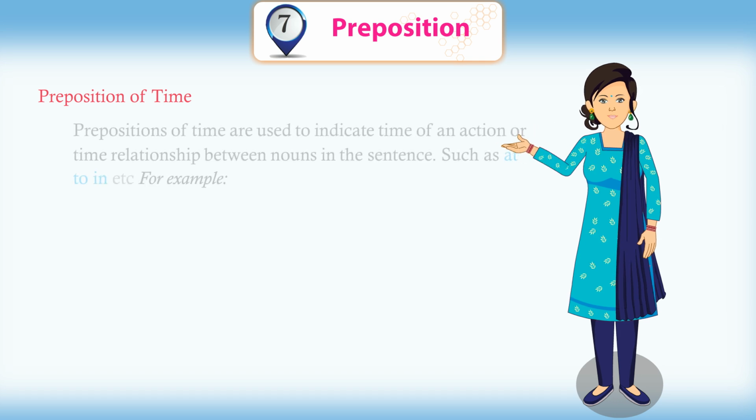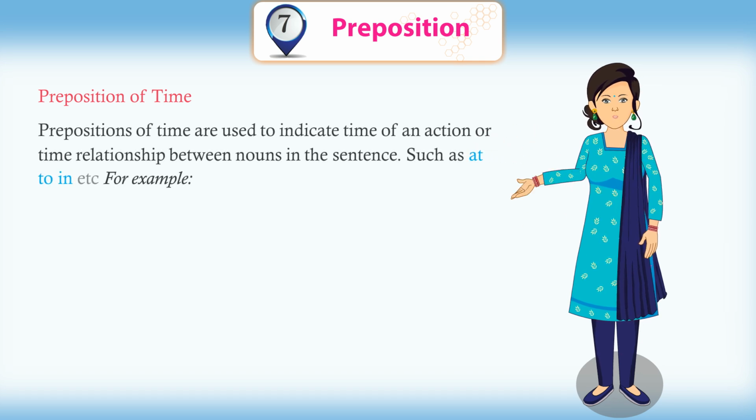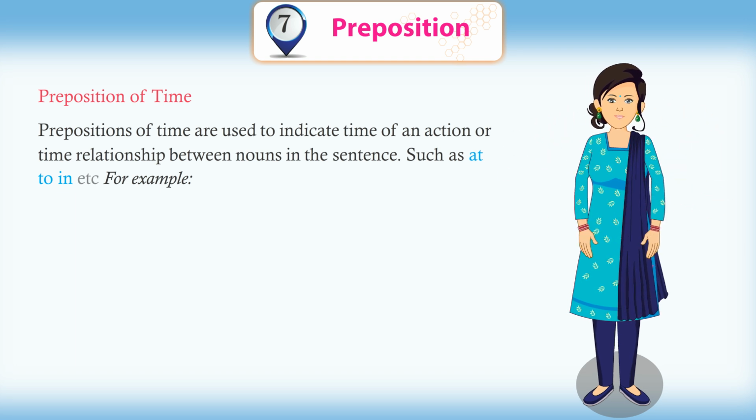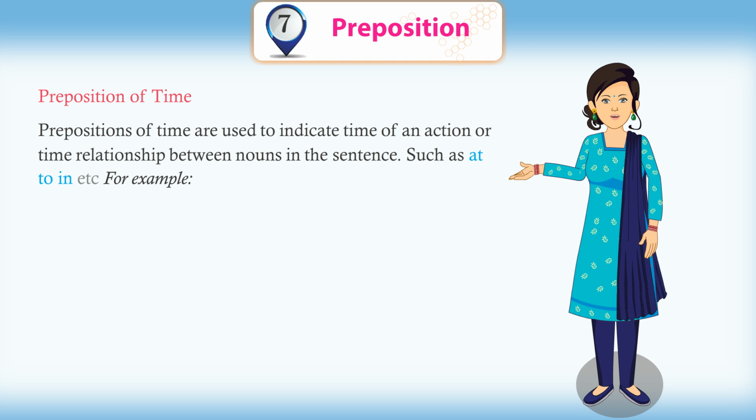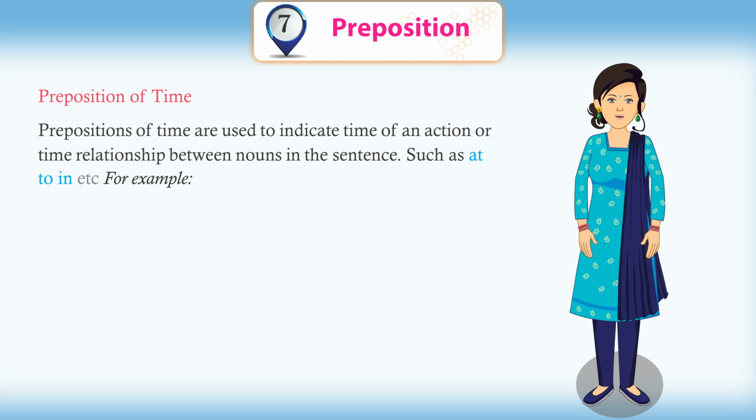Prepositions of time. Prepositions of time are used to indicate the time of an action or the time relationship between nouns in the sentence, such as at, to, in, etc.